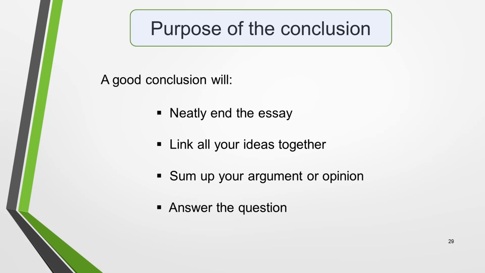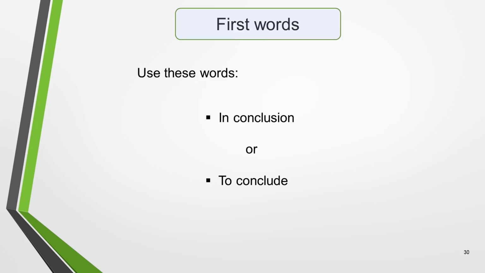If you achieve this, you'll improve your score for both task achievement and cohesion and coherence, which together make up 50% of the overall marks. Without a conclusion, you'll score below band 6 for task achievement. You can start the final paragraph of almost any IELTS Task 2 essay with the words "in conclusion" or "to conclude." Now all you need to do is briefly summarise the main ideas into 1 or 2 sentences.